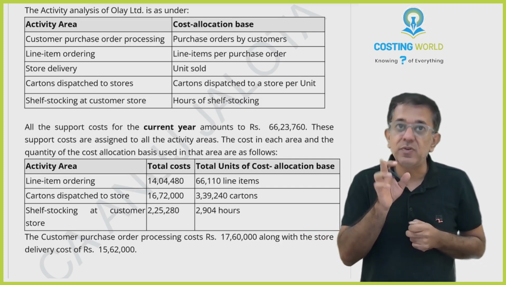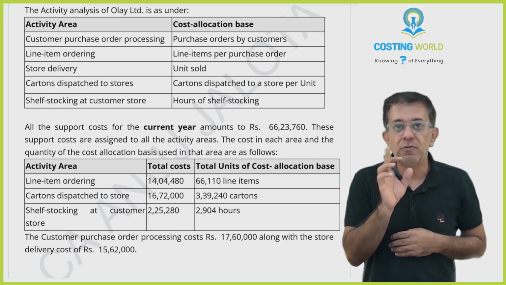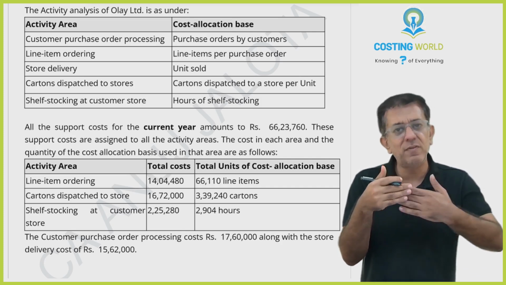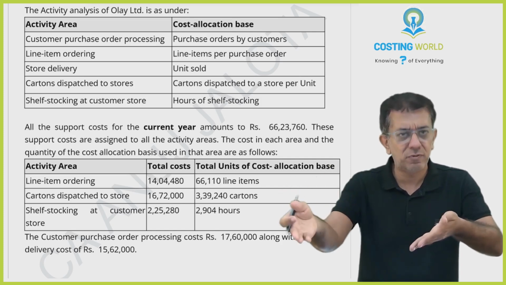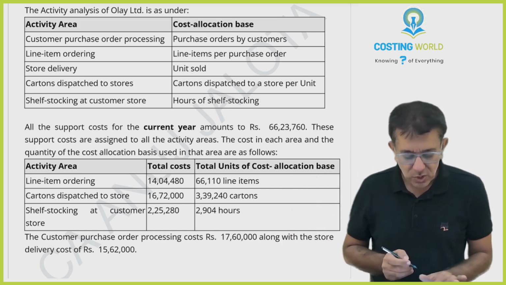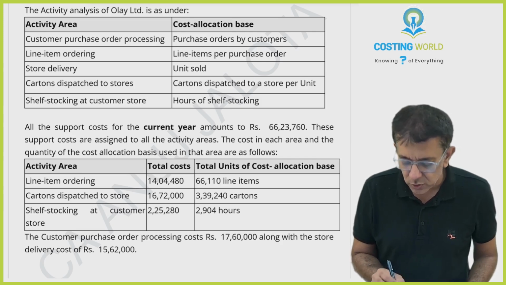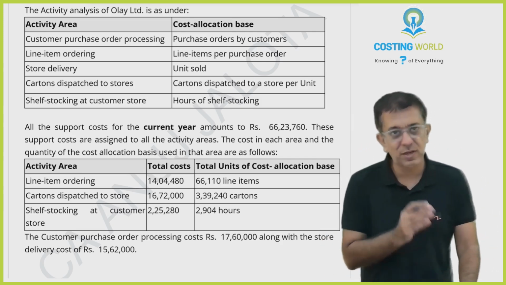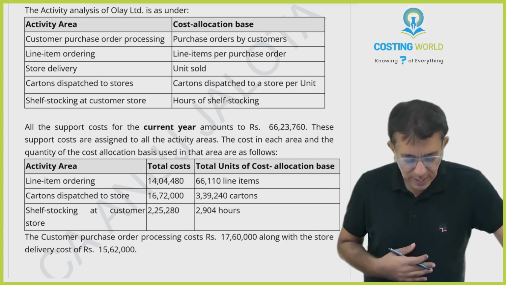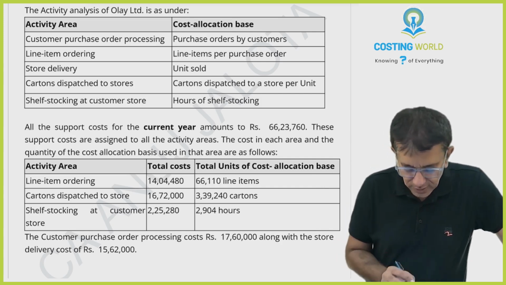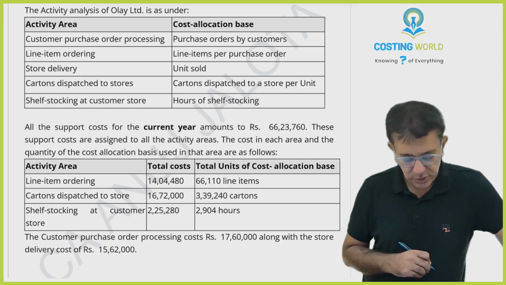So my sales will be 90 units. Number of orders will be 100 units. 10 will remain in the pipeline. I'll sell them in future. Okay. So customer purchase order processing. Cost driver for that is purchase order by customers. Okay. So cost driver is number of orders. Line item ordering. Its cost driver is line items per purchase order.